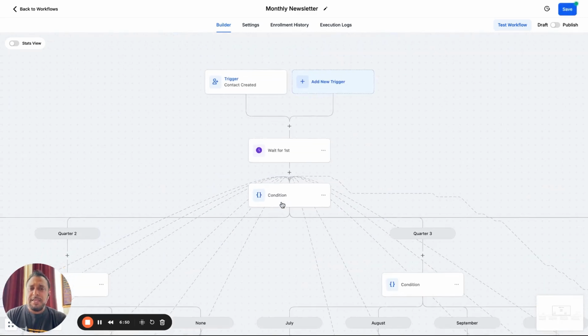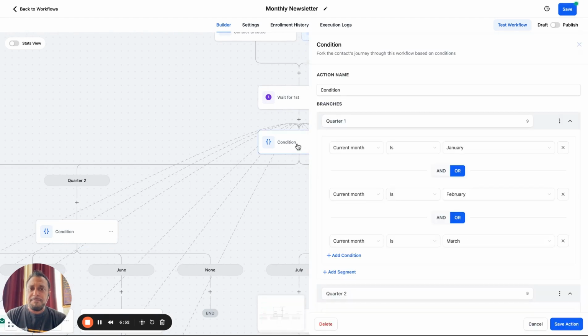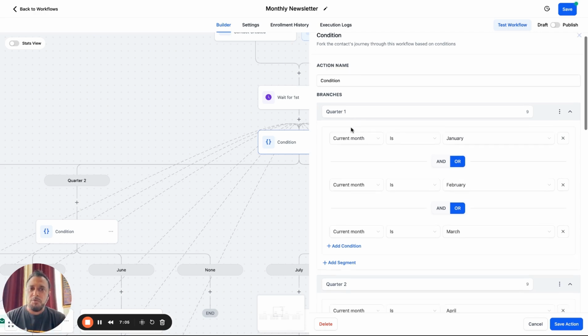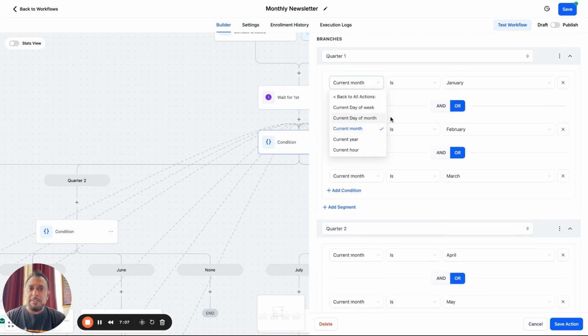And the condition it's going to have is that now you got to understand high level. It doesn't let you segment it. Ideally, I would say if it's January, send this. If it's February, send this, and so forth. Because of the way it works, I have to segment it. So I've segmented into quarters. Quarter one, I say if the current month is January or it's February or it's March. This is all under one branch, right?